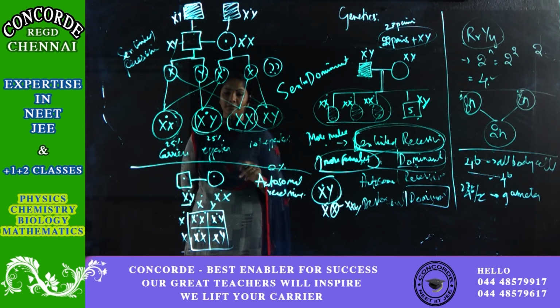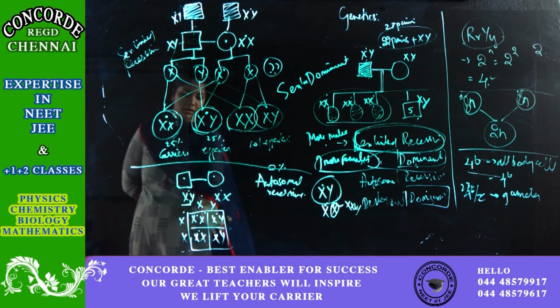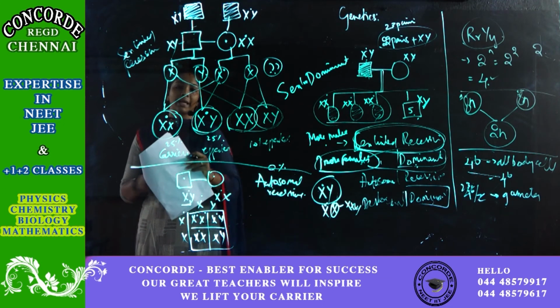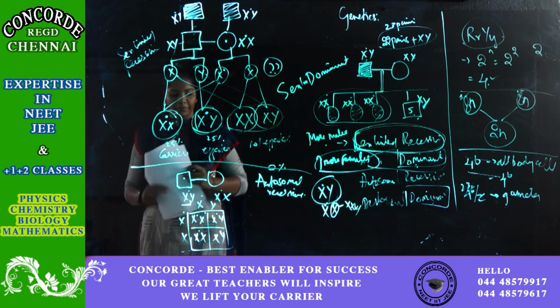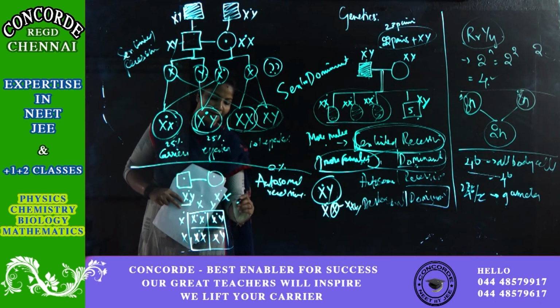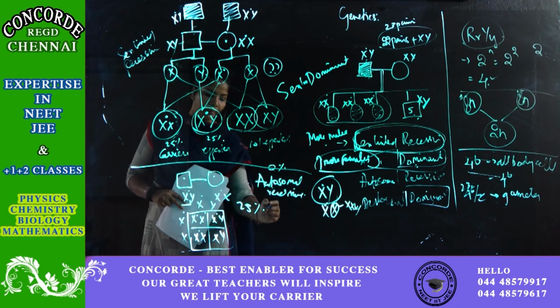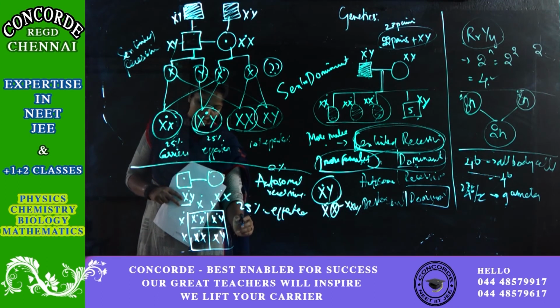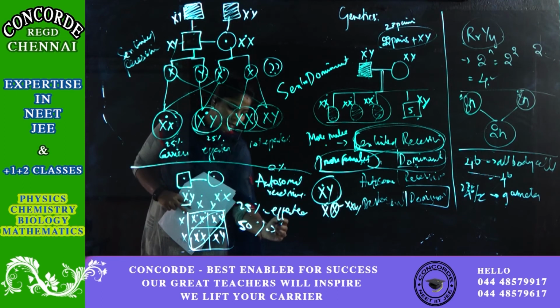Okay, it is recessive. So if it is recessive, two copies should be there to cause disease, correct? One copy cannot cause disease. This cannot cause disease, but this can cause disease. So if it is autosomal, then I have to have two copies to get the disease. Now if you see this overall analysis, 25% of the overall population are affected. 50%, that is these two, are carriers.